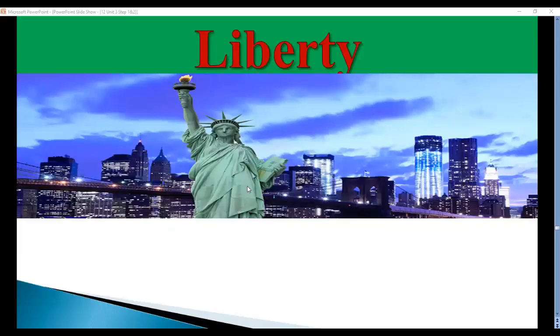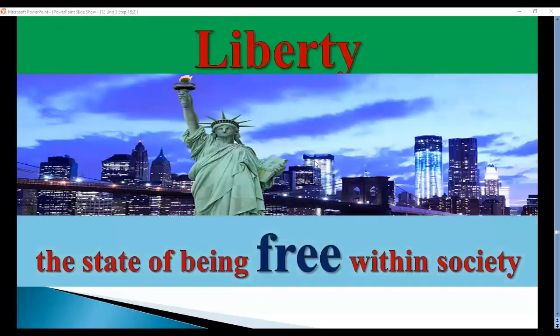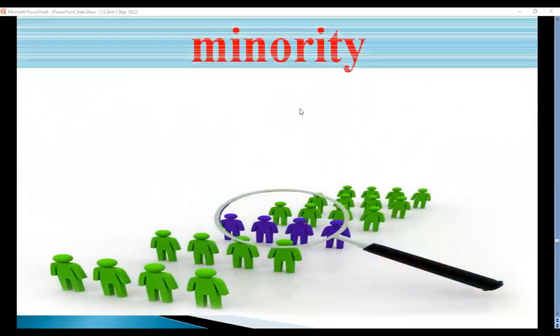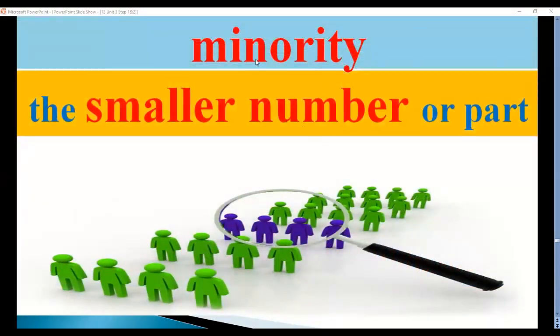Liberty, look at this picture. I think that if you look at it, you will understand the meaning of liberty. To be free, the state of being free. So this is liberty, this is a noun, and its definition is the state of being free. Here we have minority, smaller number. Minority means minor, or the adjective is minor. The noun is minority, and its definition is a smaller number. We have so many people here in our societies, but here, if you look at this circle, you will find those people are a minority in the society or a small number in a society.